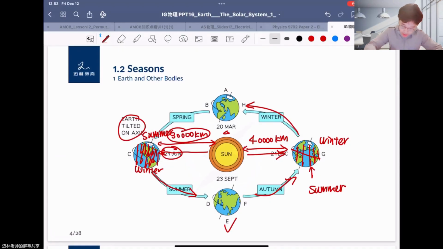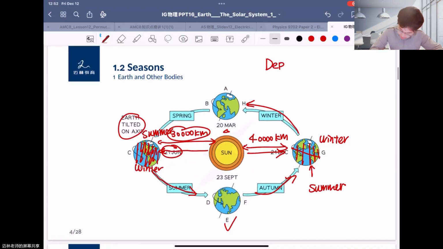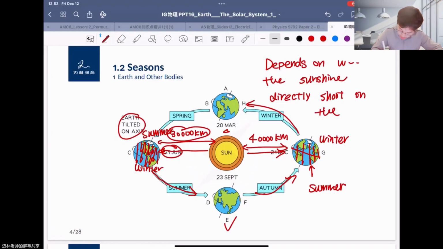So it just depends on whether the sunshine shoots directly on the hemisphere. This is most important.